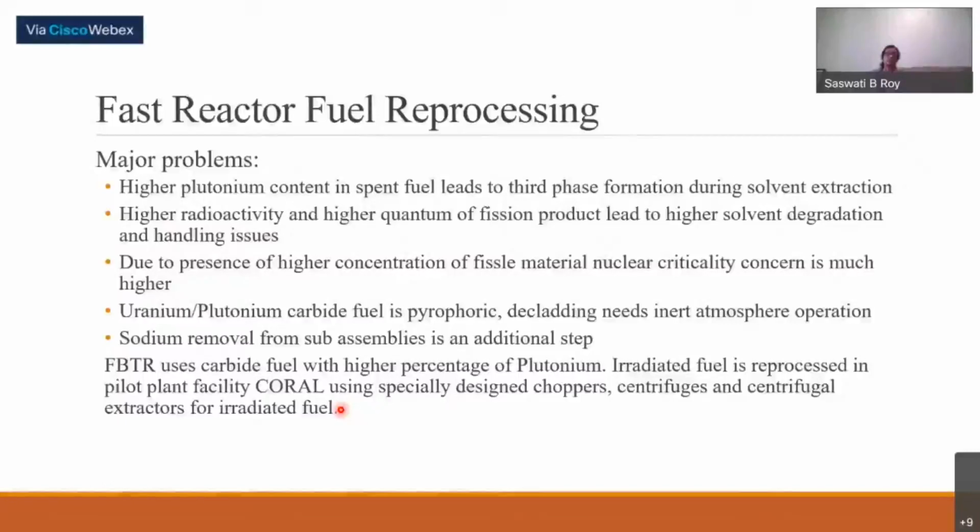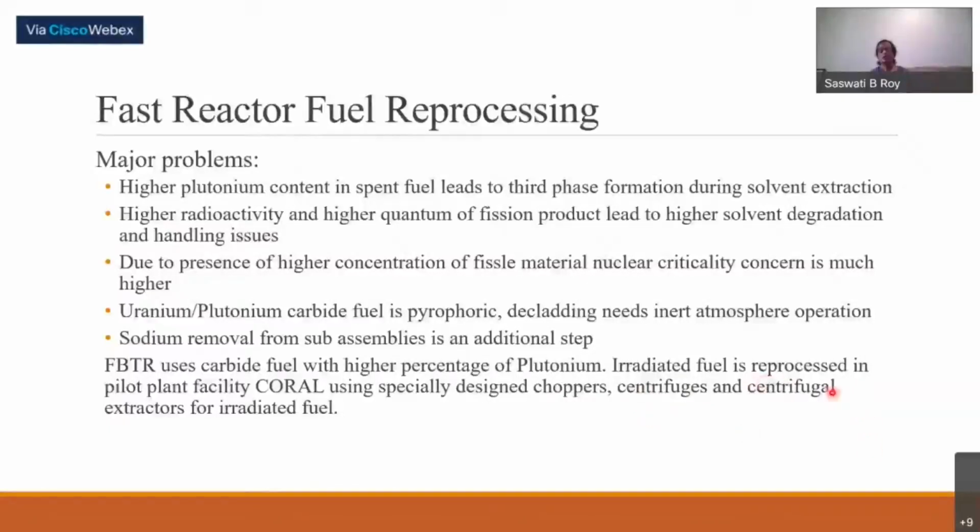Still, they are doing reprocessing utilizing TBP. They use the pilot plant facility CORAL with specially designed choppers, because their material is stainless steel clad. Then centrifuges for filtration or separation of the insolubles.